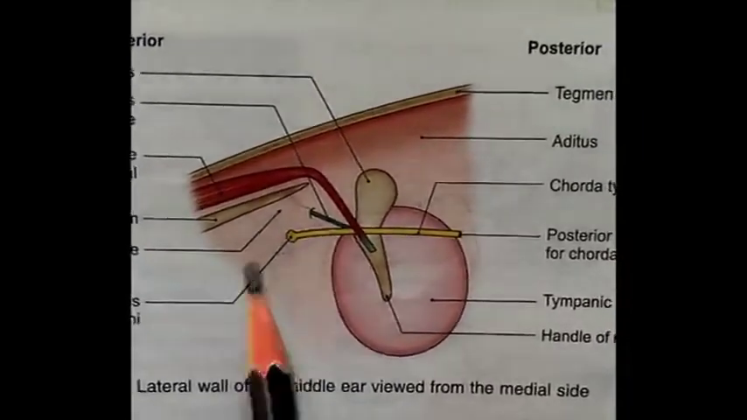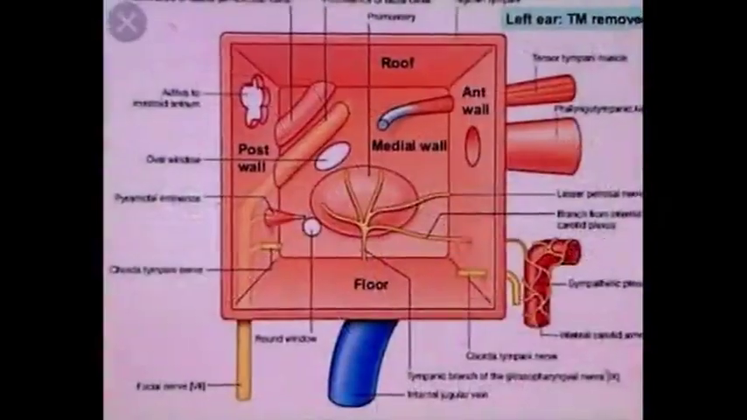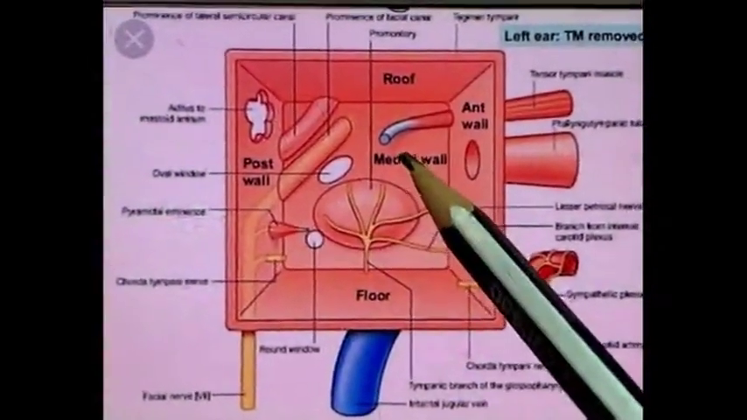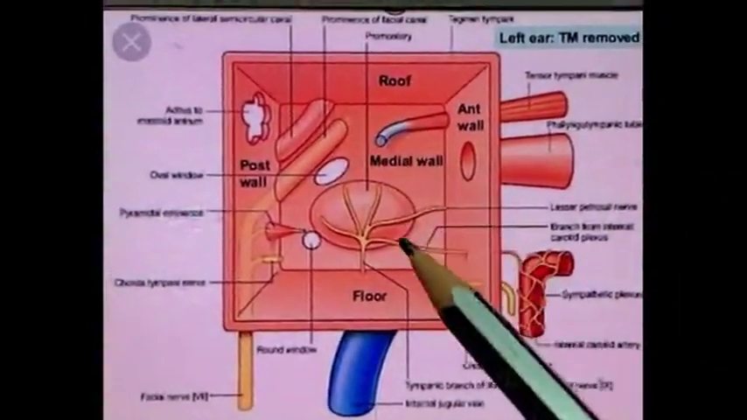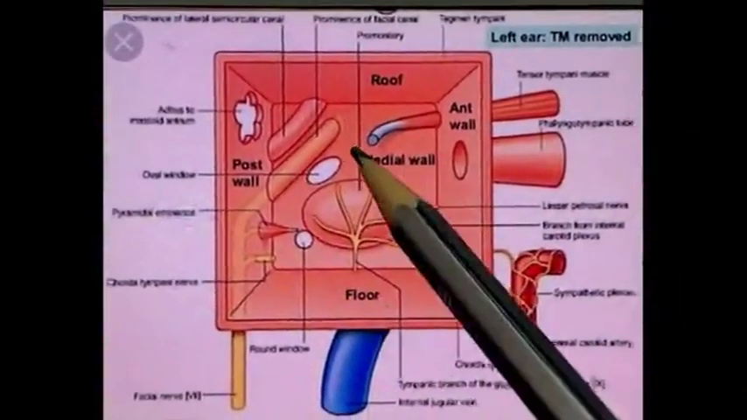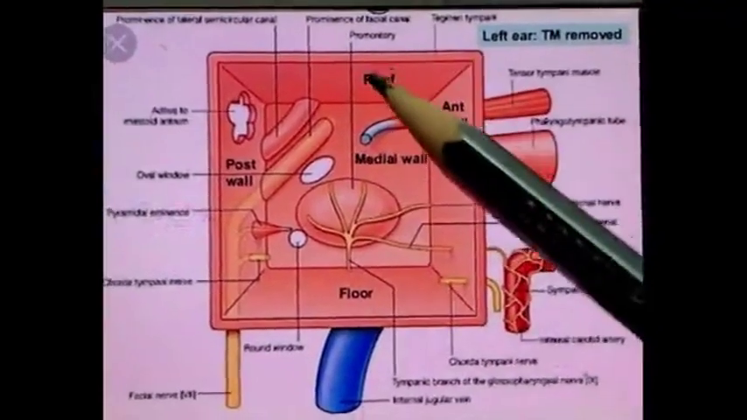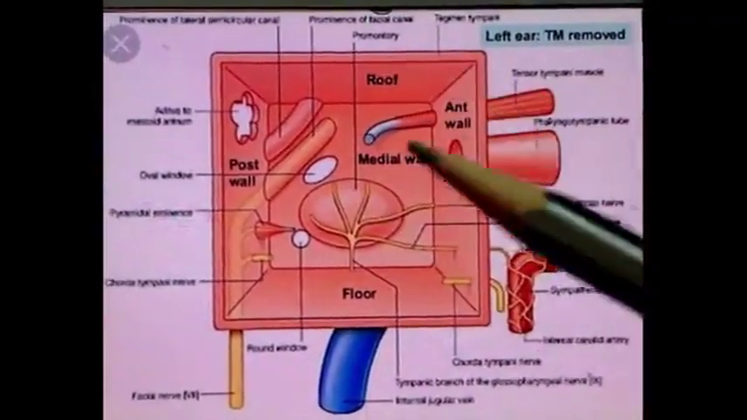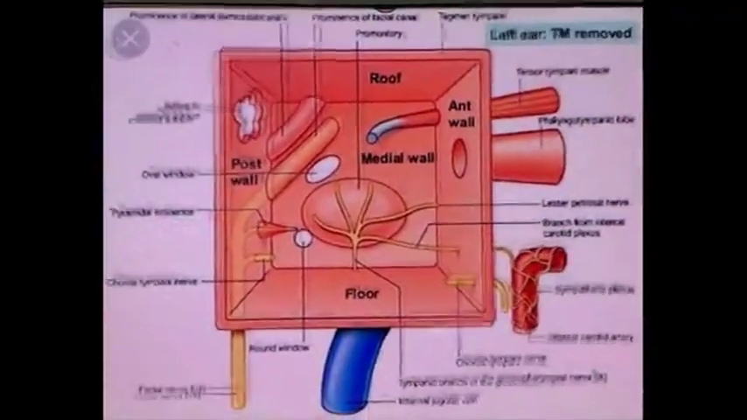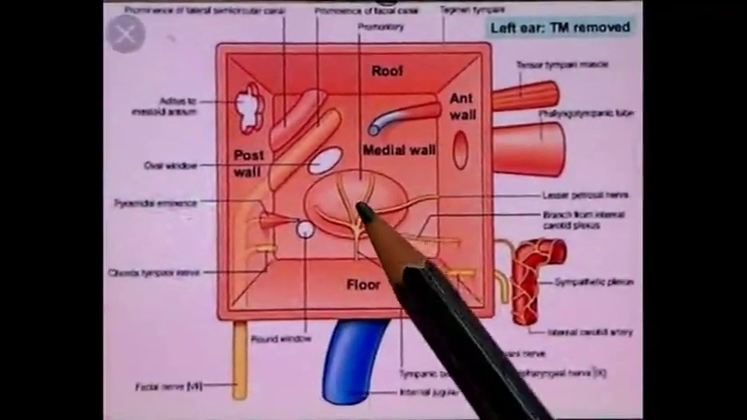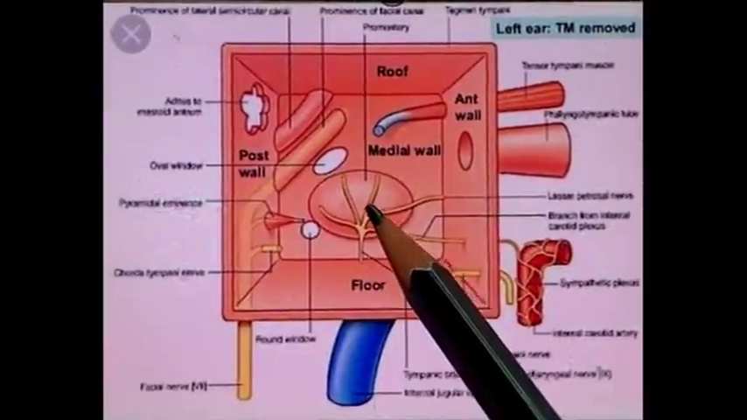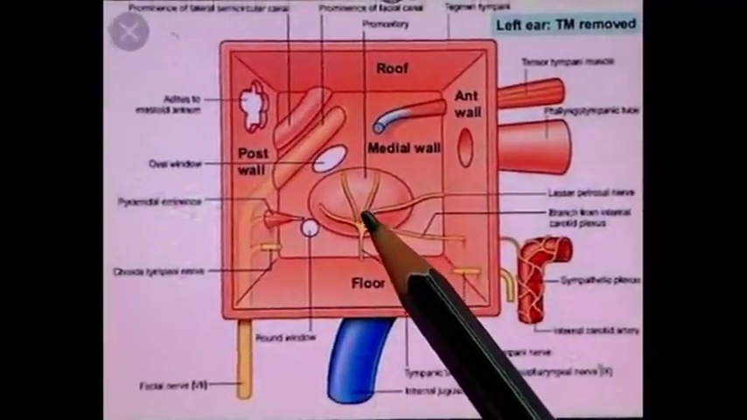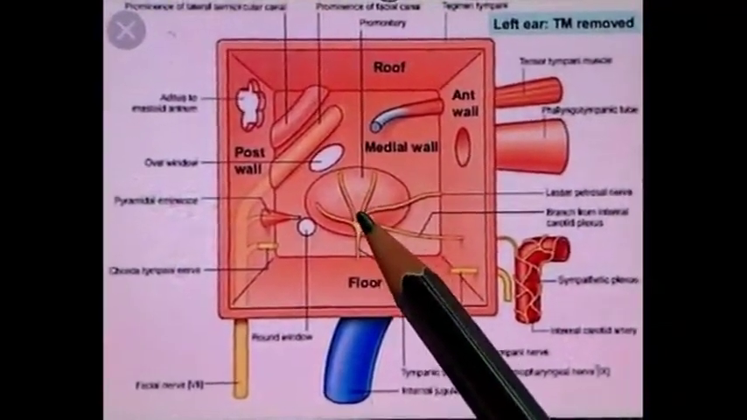Next comes the medial wall, which is visible here in front. So medial wall separates the middle ear cavity from internal ear, which is present next to this middle ear cavity. So the first structure here we can see is promontory, which is a round bulging produced by first turn of cochlea. It is grooved by tympanic plexus.